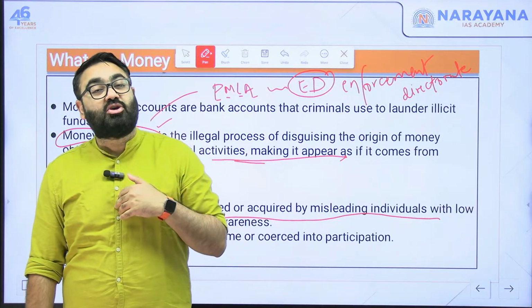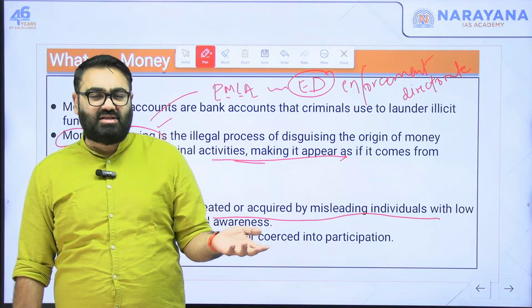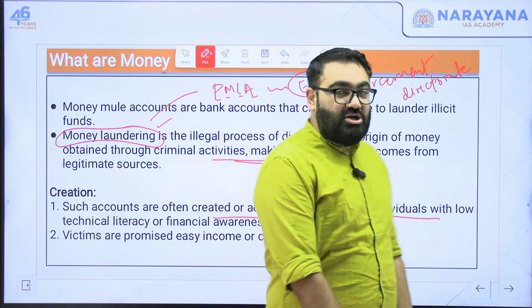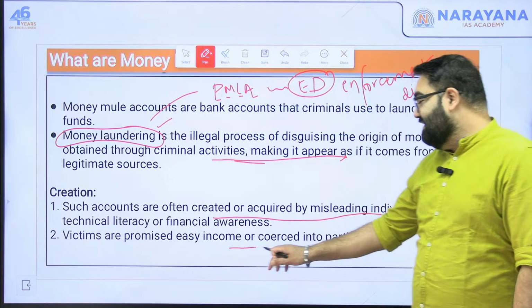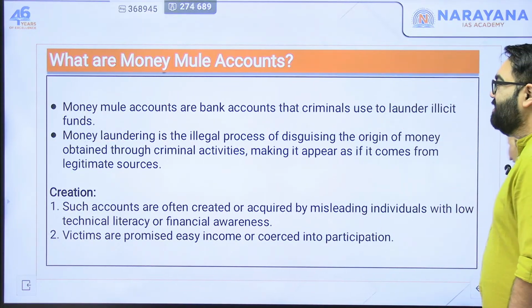I will be the one using your account. My money will come in, my money will go out. You don't have to worry. In return, I'll give you some money every single month. Why would they say no? So victims in these cases are promised easy income or they may be forced into participating because again, they may require some money.